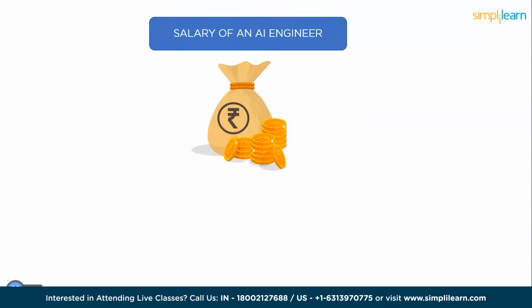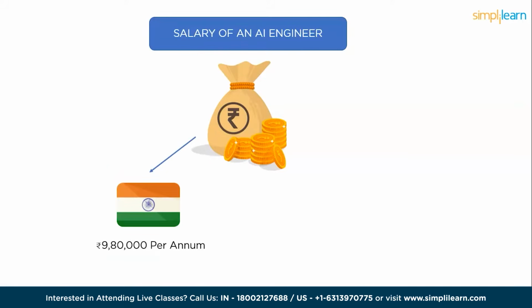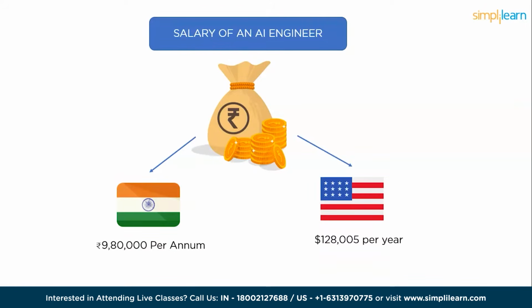The average base income of an AI engineer in India is ₹9,80,000 per year, whereas the average base pay of an AI engineer in the United States is $128,005 per annum. It's worth noting that AI is a rapidly growing field in India, as there is a high demand for skilled professionals in this area, which can result in higher salaries and attractive compensation packages for qualified candidates.